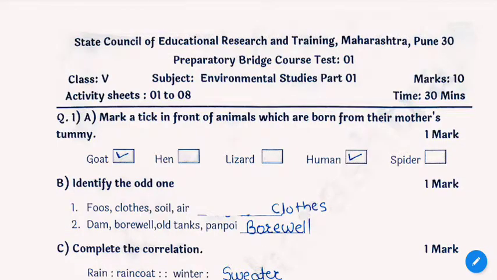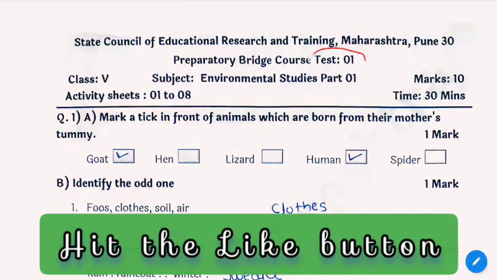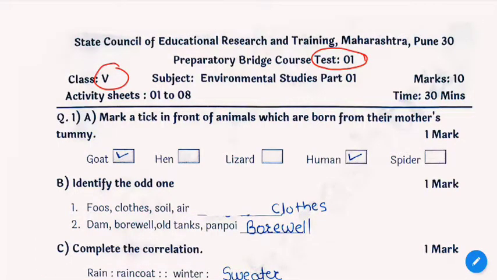Today we are going to see the State Council of Educational Research and Training, Maharashtra, Pune, Preparatory Bridge Course Test number 1 of class 5th, subject Environmental Studies Part 1, having 10 marks, based on activity sheet number 1 to 8, which has 30 minutes. So let's get started.